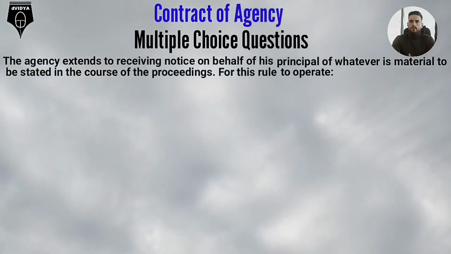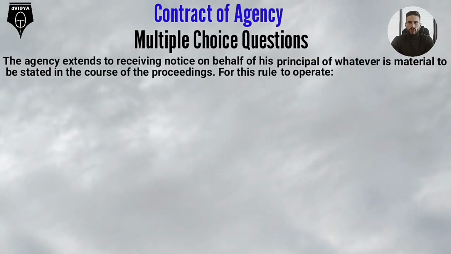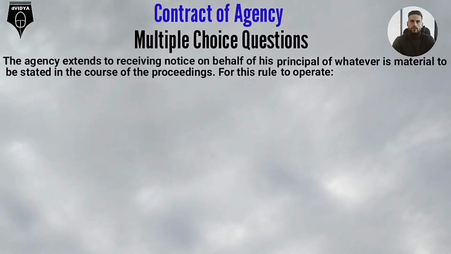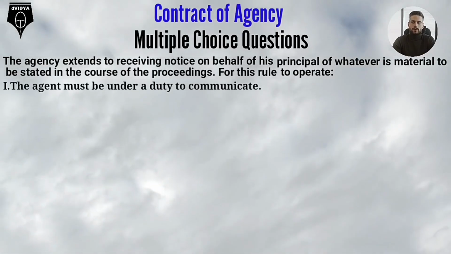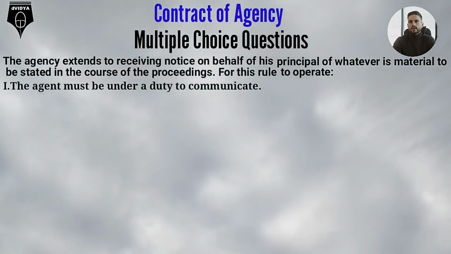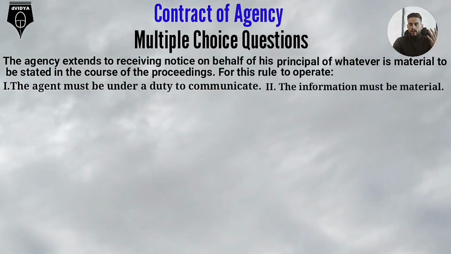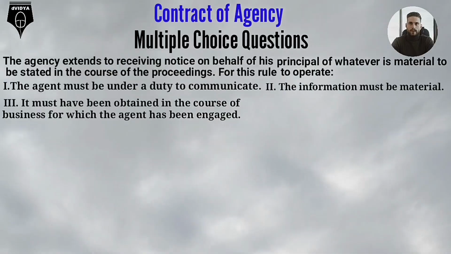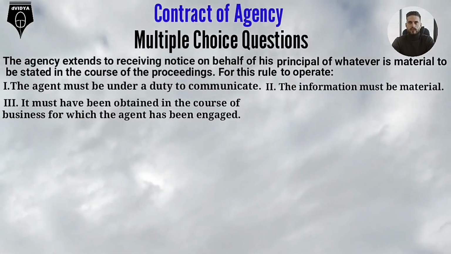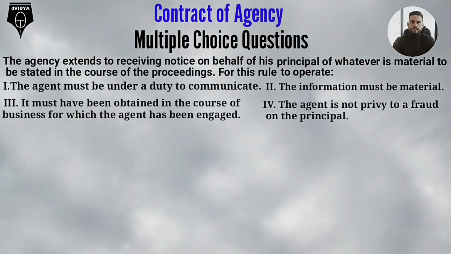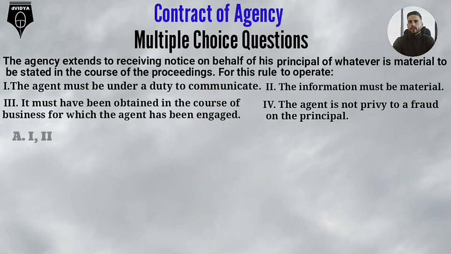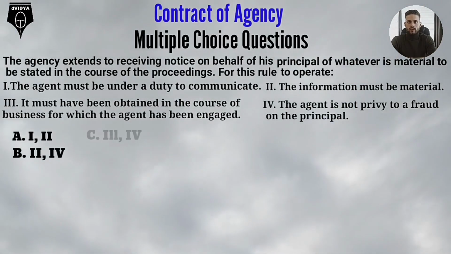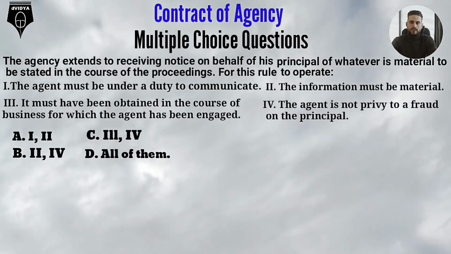The agency extends to receiving notice on behalf of his principal of whatever is material to be stated in the course of the proceedings. For this rule to operate, 1. The agent must be under a duty to communicate. 2. The information must be material. 3. It must have been obtained in the course of business for which the agent has been engaged. 4. The agent is not privy to a fraud on the principal. Option A 1, 2. Option B 2, 4. Option C 3, 4. Option D.